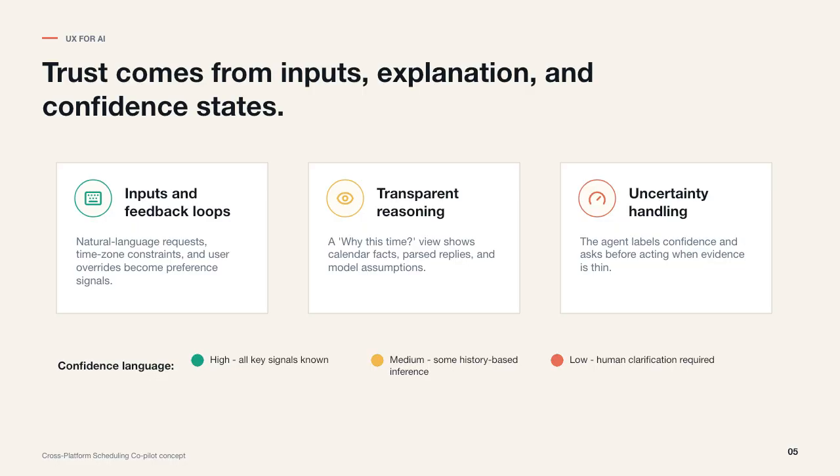For the AI user experience, I would focus on 3 design considerations. First, inputs and feedback loops. The agent takes natural language instructions, time zones, must-avoid slots, and optional priorities. If the organizer overrides the suggestion, that correction becomes a preference signal for the future. Second, transparency. Users should be able to click, why this time, and see the evidence, such as Alice has a calendar event from 2 to 3, Bob replied free except lunch, and Carol has no reliable signal yet. Third, communicating uncertainty. The agent should use clear confidence states: high confidence when the calendars and replies agree, medium confidence when some prediction is involved, and low confidence when human clarification is required.